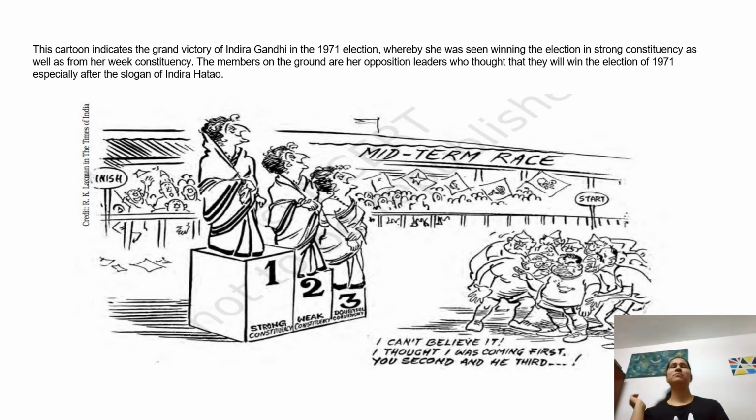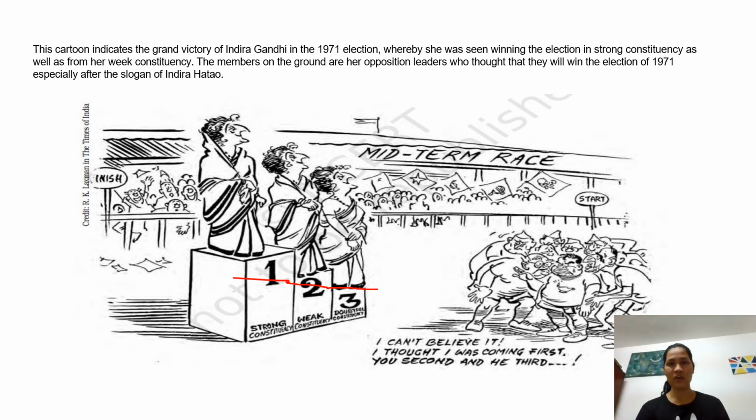Yes, so this picture basically indicates a very grand victory of Indira Gandhi in the election of 1971. That is the reason you can see that the first position, the second position, and the third position are all occupied by the same lady, Indira Gandhi. Here we can see that she is winning the election in a strong constituency as well as in her weak constituency. Meaning she is not only winning from her own constituency, but also from another constituency where it was felt that maybe she would lose, even there she is winning, right?